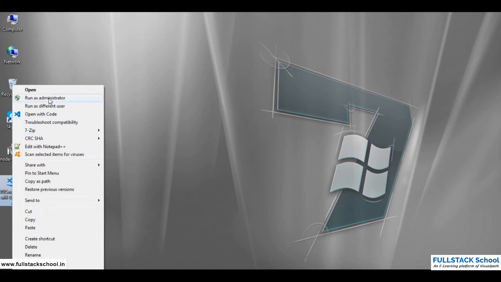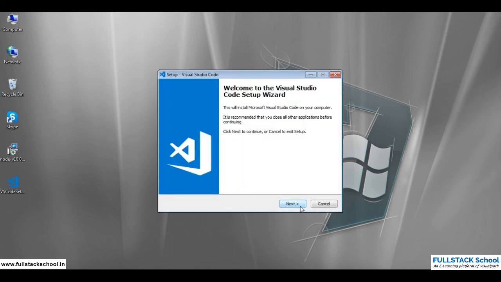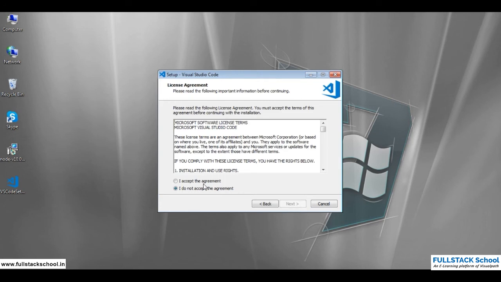Right click on it and say run as administrator, and again this is quite simple to install, nothing complicated in it, no major settings required. All you can do is click on the next button and the installation happens quite easily.